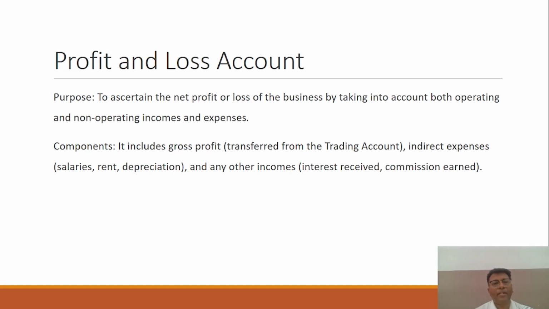And what are the components? It includes the gross profit which has been transferred from the trading account, already calculated, and indirect expenses and other incomes. Indirect expenses are required to operate the business, but they are not directly related to the production of the business. For example, salaries, rent, and depreciation.